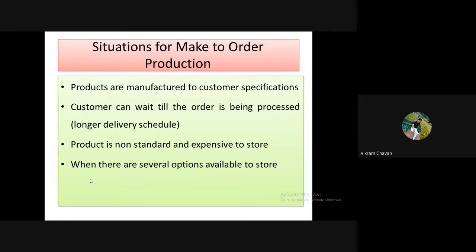Next, product is non-standard and expensive to store.